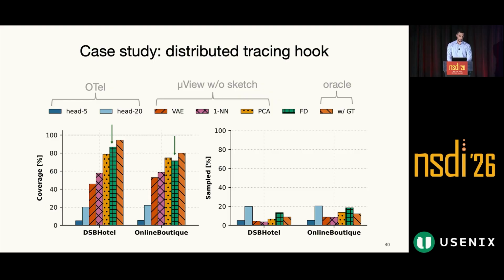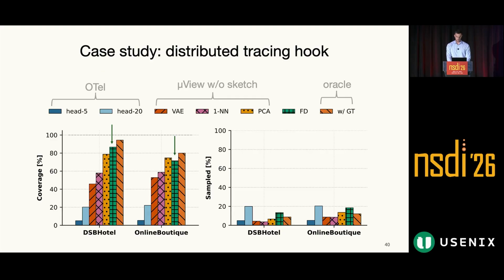And we also compare MicroView without the frequent direction sketch, but instead using dimensionality reduction baselines that we said are impractical in practical settings. On the left, we observe that MicroView matches or exceeds the coverage of the dimensionality reduction baselines and ensures way higher coverage than head-based sampling methods while keeping the